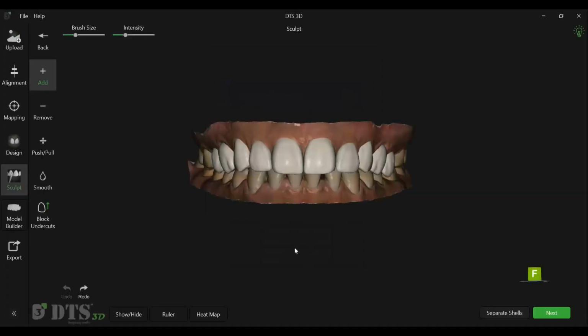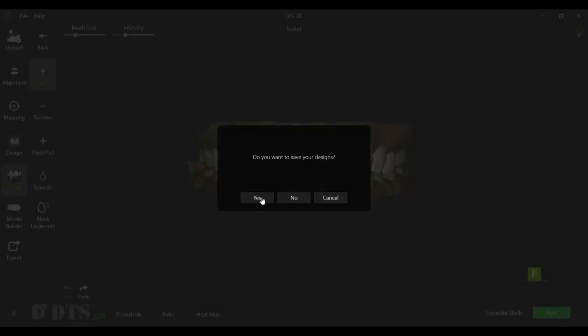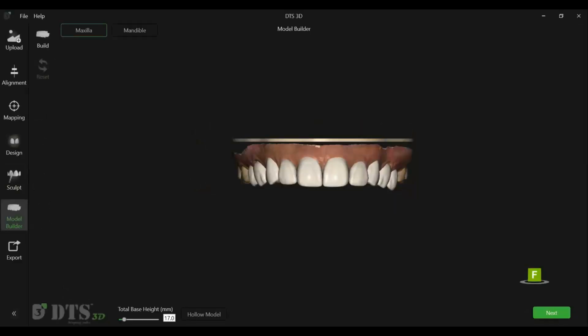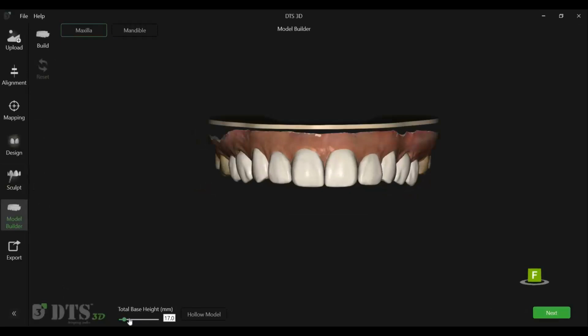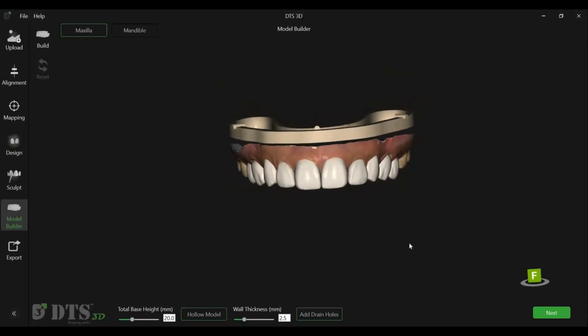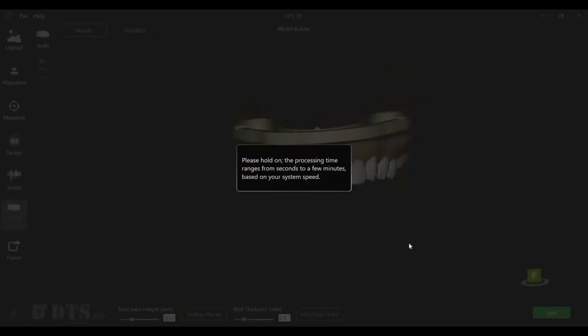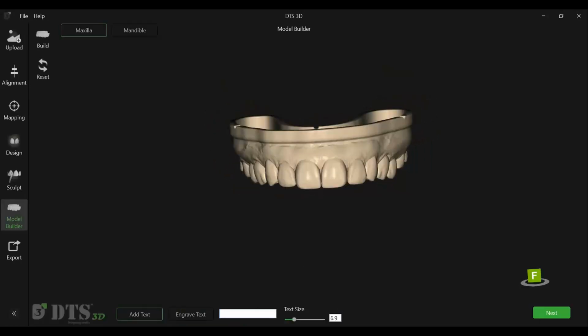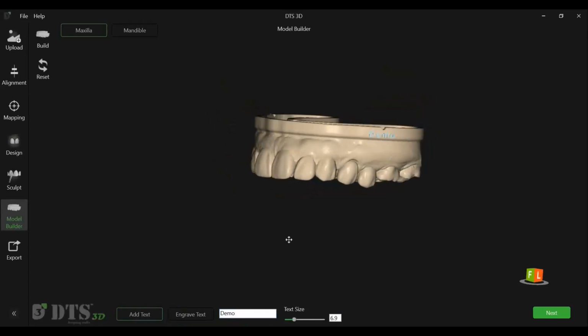If you want to export a wax-up model, there is no need to separate the shells. Simply proceed to the Model Builder screen. You can adjust the base height, choose a solid or hollow model, and add drain holes as needed. Text can also be embossed or engraved on the model base.